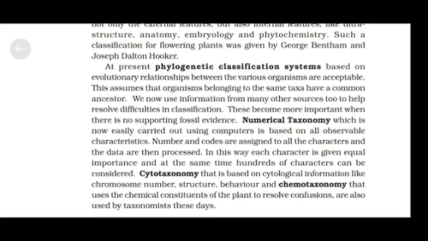Numerical taxonomy, which is now easily carried out using computers, is based on all observable characteristics. Numbers and codes are assigned to all the characters and the data are then processed. In this way, each character is given equal importance and at the same time, hundreds of characters can be considered.